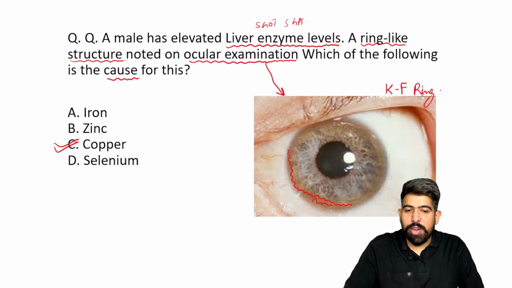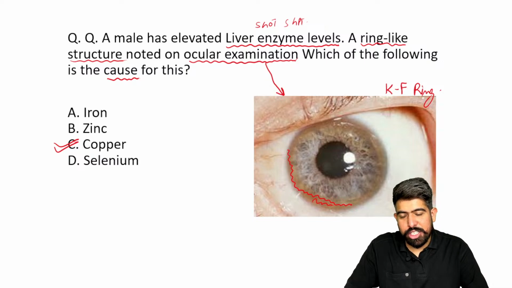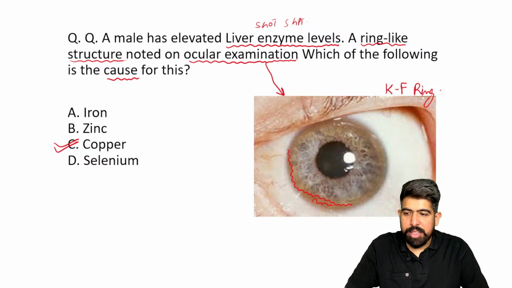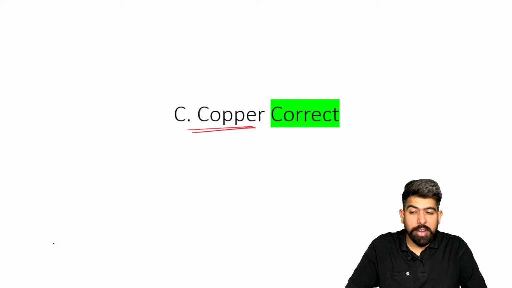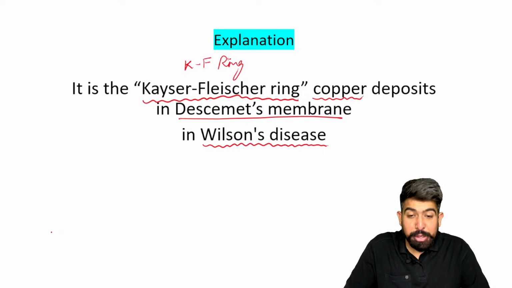Very good. The Fleischer ring is also there, which is the iron deposition. Very good, we'll talk about that also. We'll talk about the Fleischer ring also, doctor. Surely I will tell you about the Fleischer ring also, right? Can anyone of you tell me in which condition Fleischer ring is seen? The iron deposition on which layer is the Fleischer ring seen? I'm waiting for your answers.